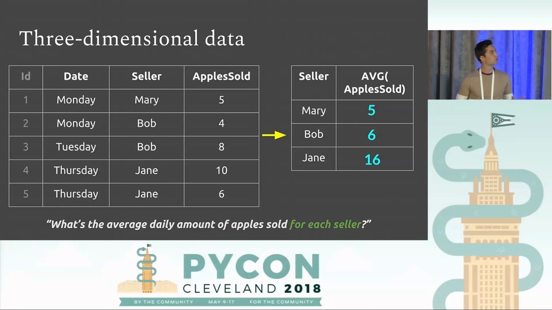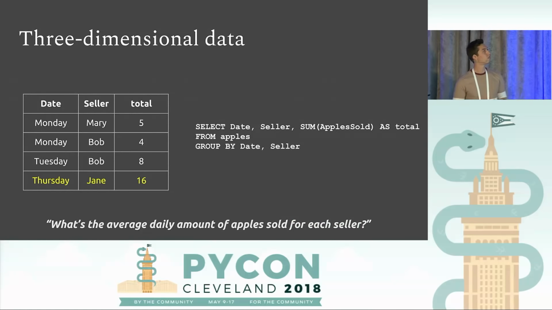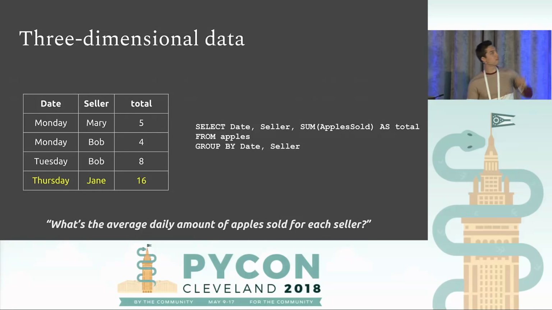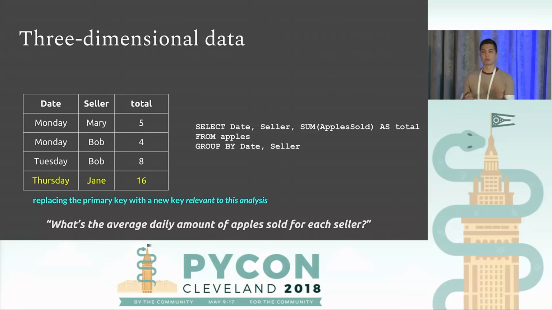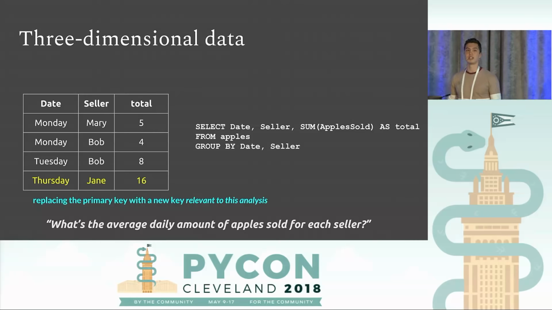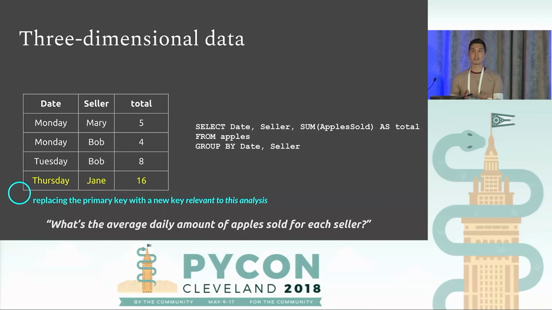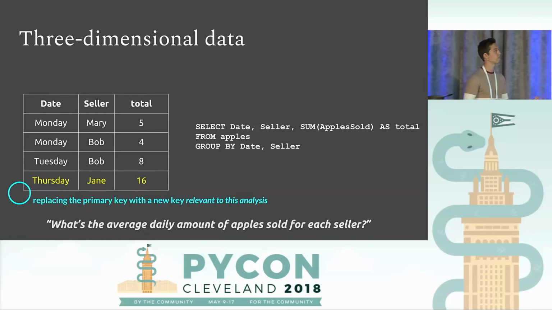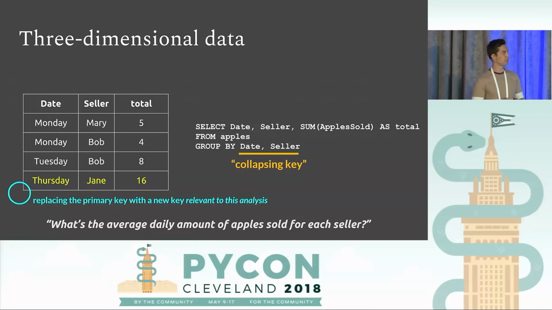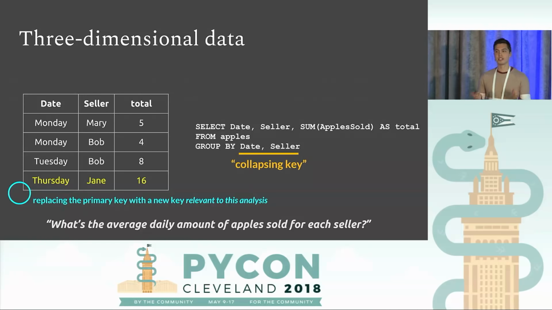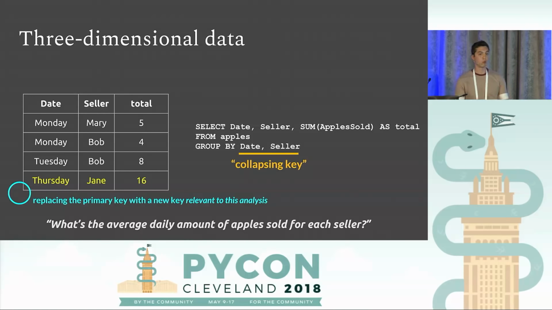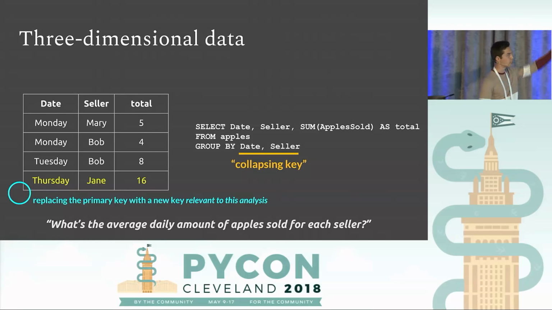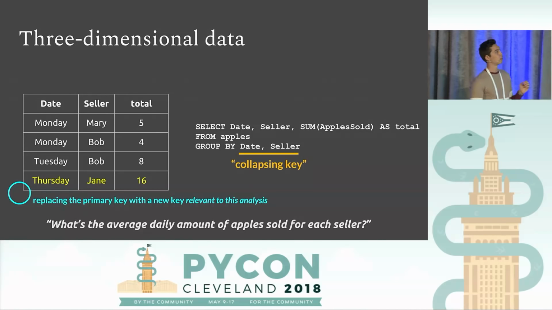So what's the first thing we have to do? Well, we have to aggregate this data. The query on the right produces the output on the left. And again, what we're doing here is we're replacing the primary key with our own key. That's at our level of analysis. That depends on this question. And that's what I call the collapsing key. But we're not done yet. We actually have one more thing to answer in this question, which is for each seller, what's the average, right? We're not there, so this is intermediate.